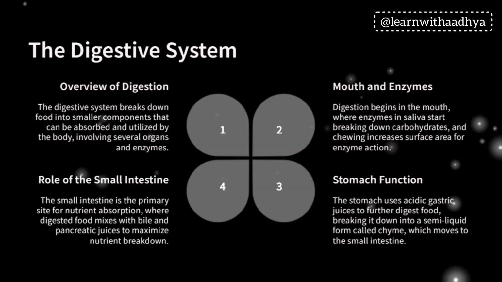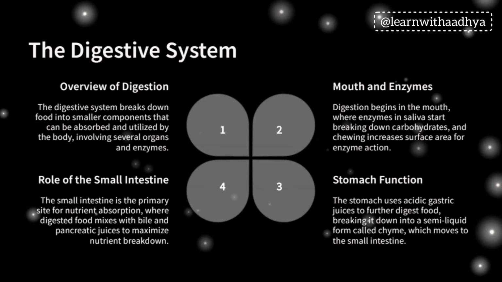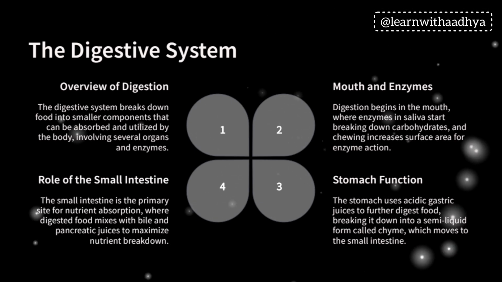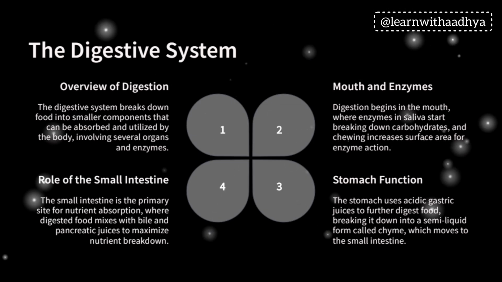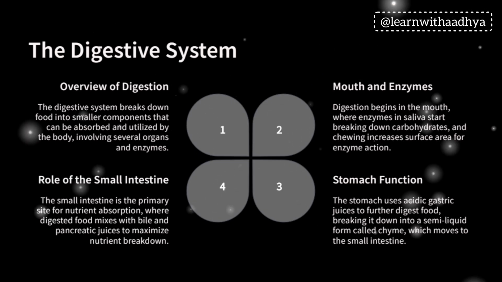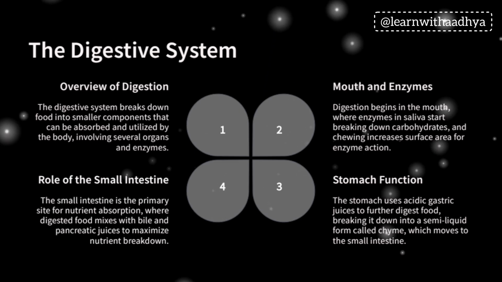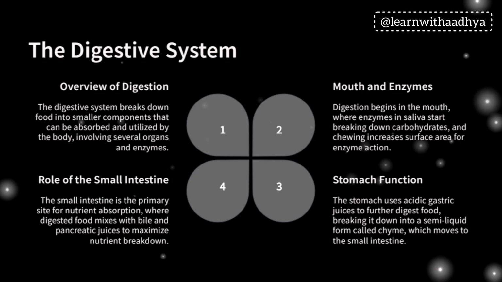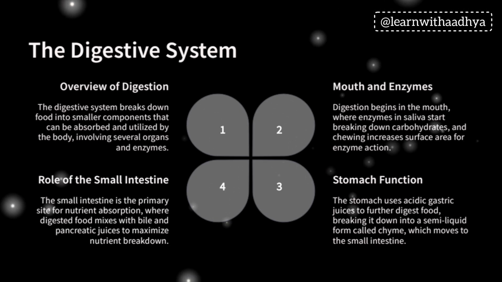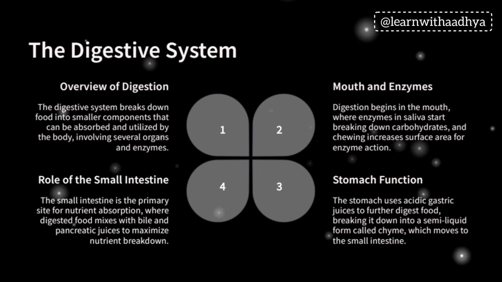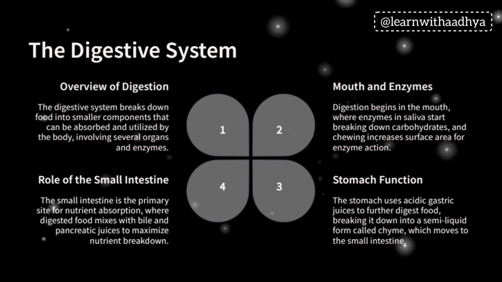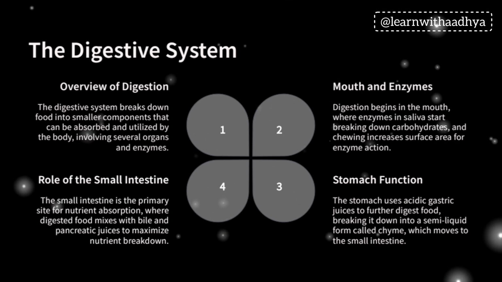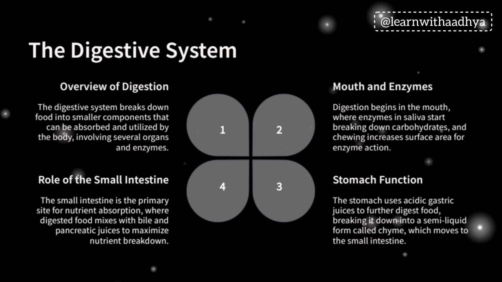Now we are going to discuss the human digestive system. It has various parts and they perform different functions. Each organ has its own function and its own speciality. So, alimentary canal. The alimentary canal is basically a long tube extending from mouth to anus. The digestive system breaks down food into smaller components that can be absorbed and utilized by the body, involving several organs and enzymes.